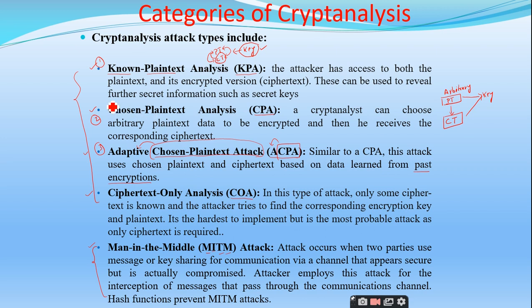Right. So the CPA is purely a trial and error basis. But ACPA is not purely trial and error. He will select the random text only, but that random text is dependent on the previous encryptions. So it depends on past data also. So that is the difference between the CPA and ACPA. Is it clear?